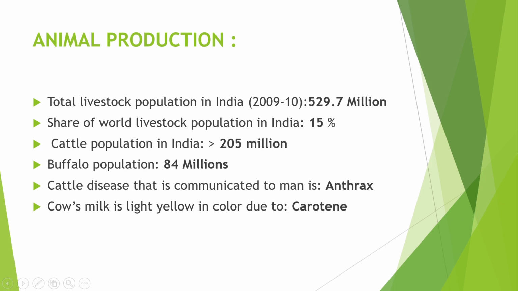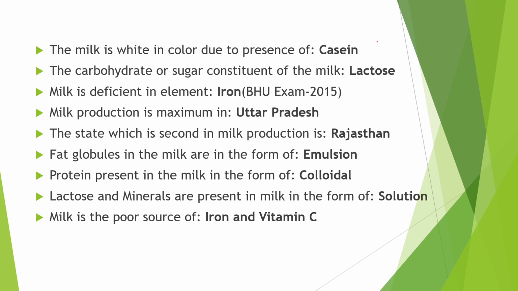Cattle population in India is greater than 205 million. Buffalo population is around 84 million. The cattle disease that is communicated to man is anthrax. Cow's milk is light yellow color due to the presence of carotene. The milk is white in color due to the presence of casein. The carbohydrate or sugar constituent of the milk is lactose.